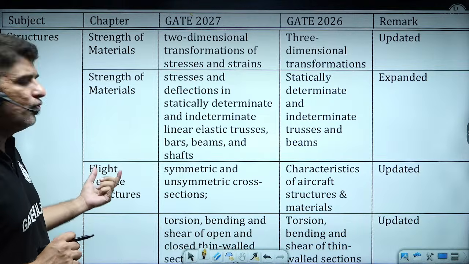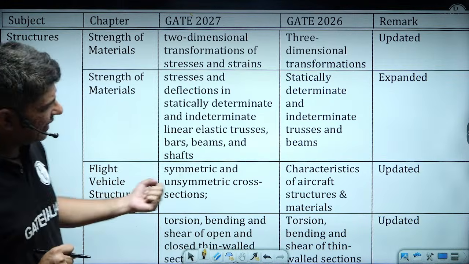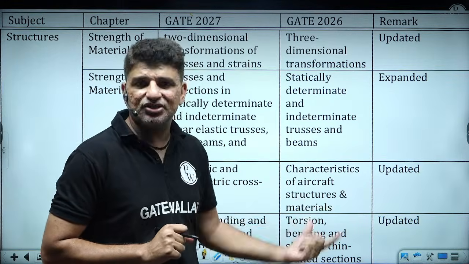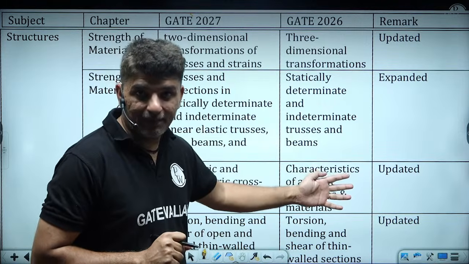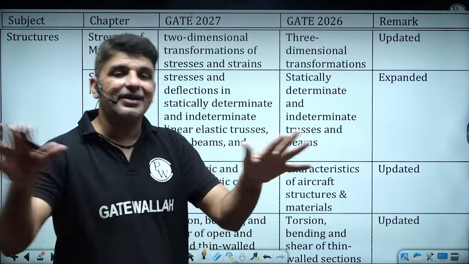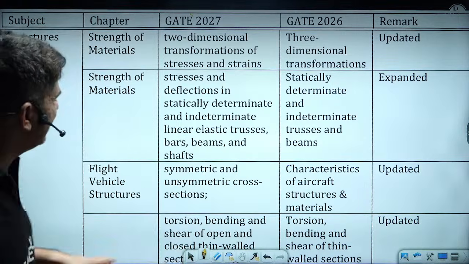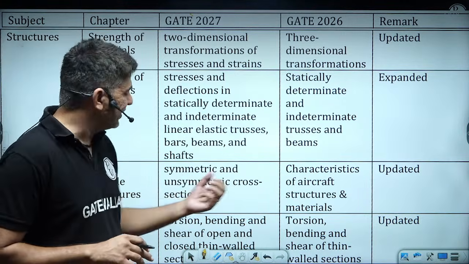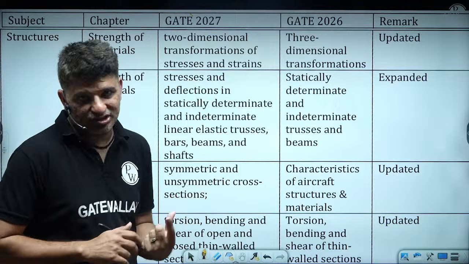If we go to flight vehicle structures, again characteristics of aircraft structures and material, this was a very broad topic because anything can be asked in this, but now that has been made specific, like symmetric and unsymmetric cross sections.